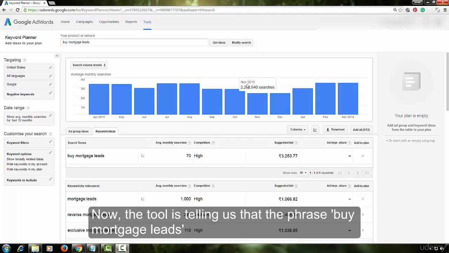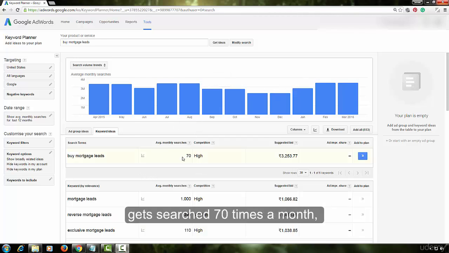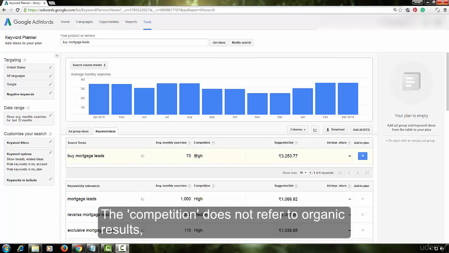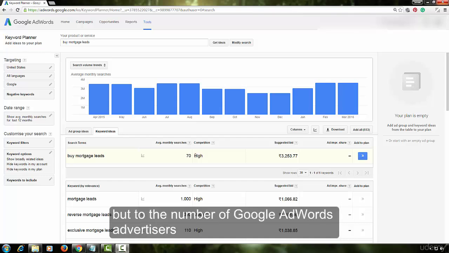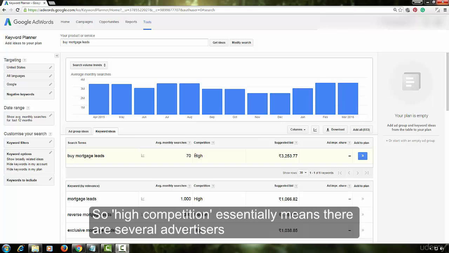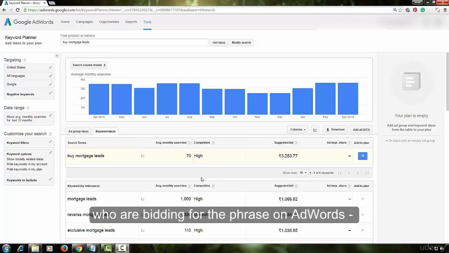Now, the tool is telling us that the phrase gets searched 70 times a month, is a high competition keyword, and the suggested bid is more than 3000 rupees. The competition does not refer to organic results but to the number of Google AdWords advertisers who are bidding on the phrase. So, high competition essentially means there are several advertisers who are bidding for the phrase on AdWords, which